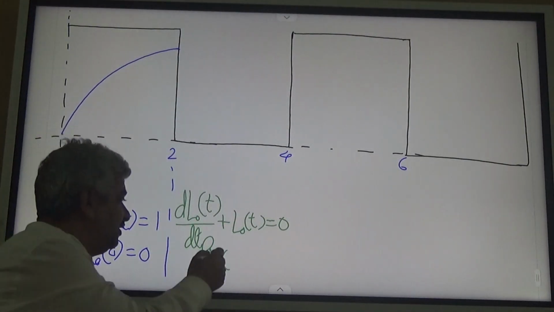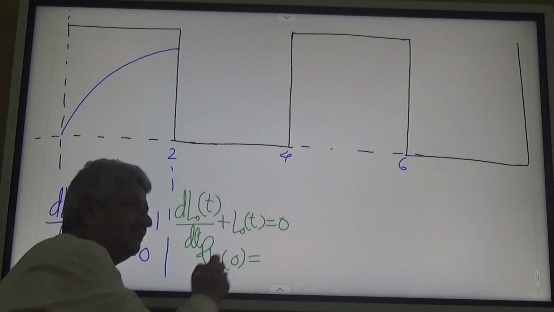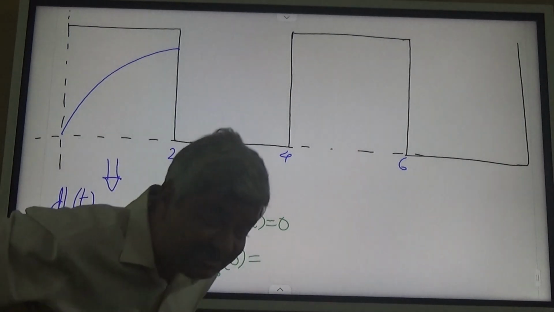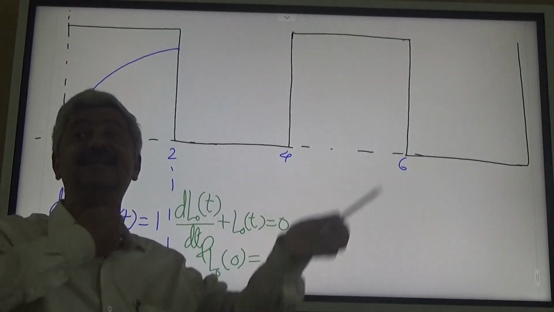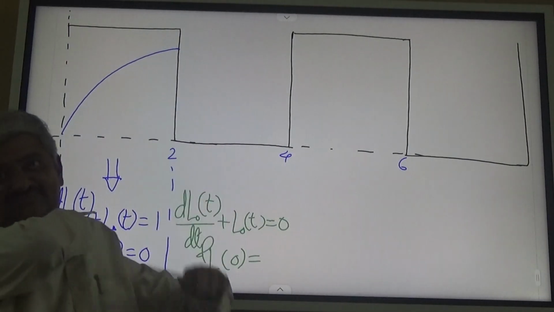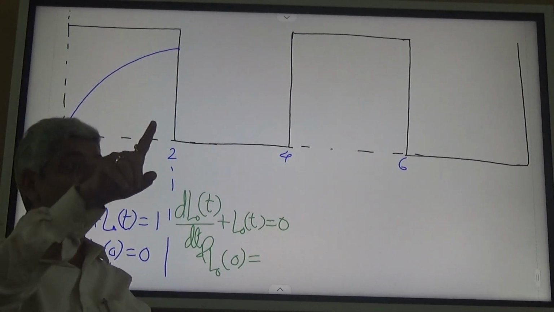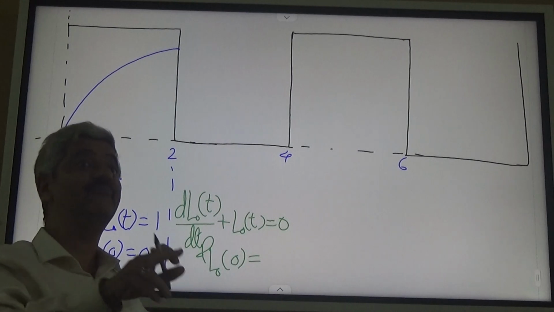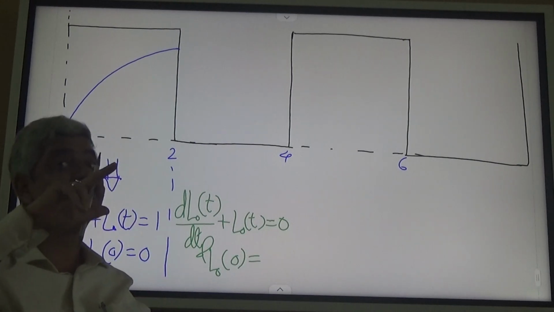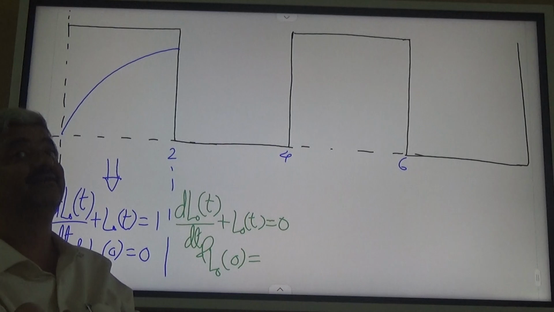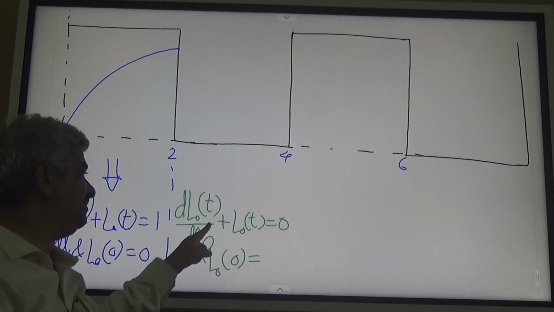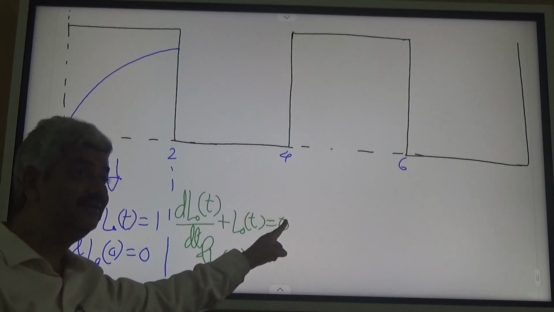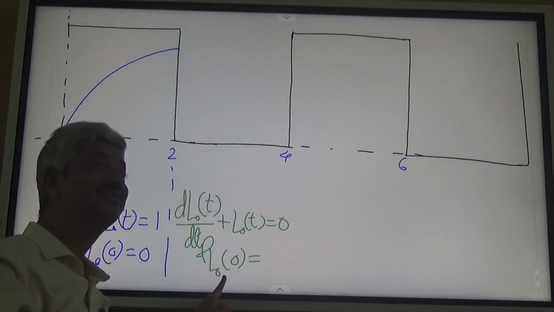What will be L out at 0 after you start? Now I will consider this as a different problem altogether. Look, this as a different problem altogether. When I take this as a different problem altogether, the differential equation is dL out by dt plus L out equal to 0 and L out at 0 how much?